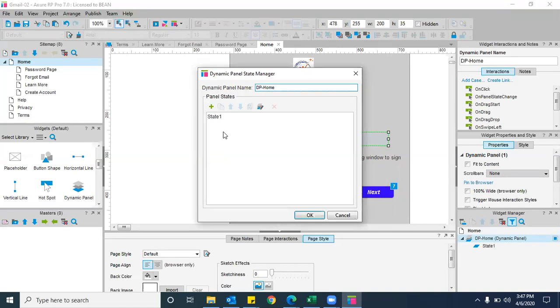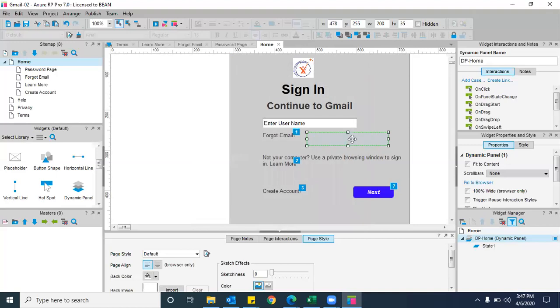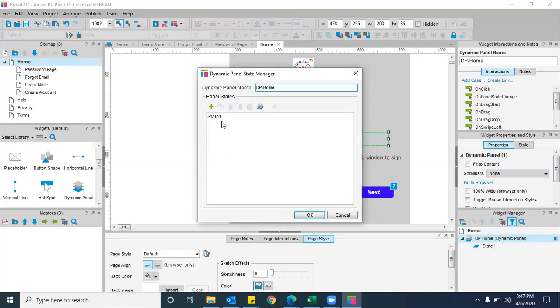Understood? So you clicked on that dynamic panel button straight away. Once you double click on the dynamic panel, you'll get the states. You can create multiple states here, multiple error messages you can display. Now let me take the first one as error 1. I'm using only error 1 here because I want to display only one message. If you want to display the remaining messages as well, you can take the remaining states as well.